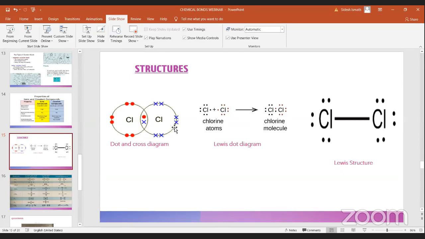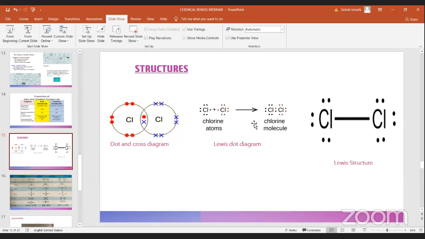These three are very important because questions have been asked on this part in your past papers. You should know the difference between a dot and cross diagram, a Lewis diagram, and a Lewis structure. In a dot and cross diagram, one element should be drawn with dots and the other with crosses. This is known as a dot and cross diagram.